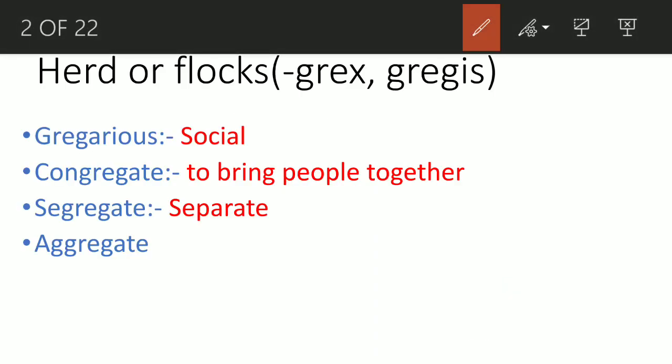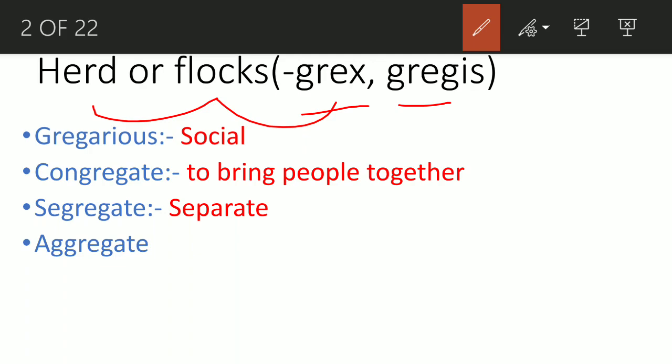Okay, so before getting to the first word of the day, we should understand a root word. The root word is grex or gregis. Whenever you come across a word that contains these letters, greg, it has to be related to flock or herd. What does that mean? It means a group or collection of people or things. It has to be in a group. That is what this root word means.